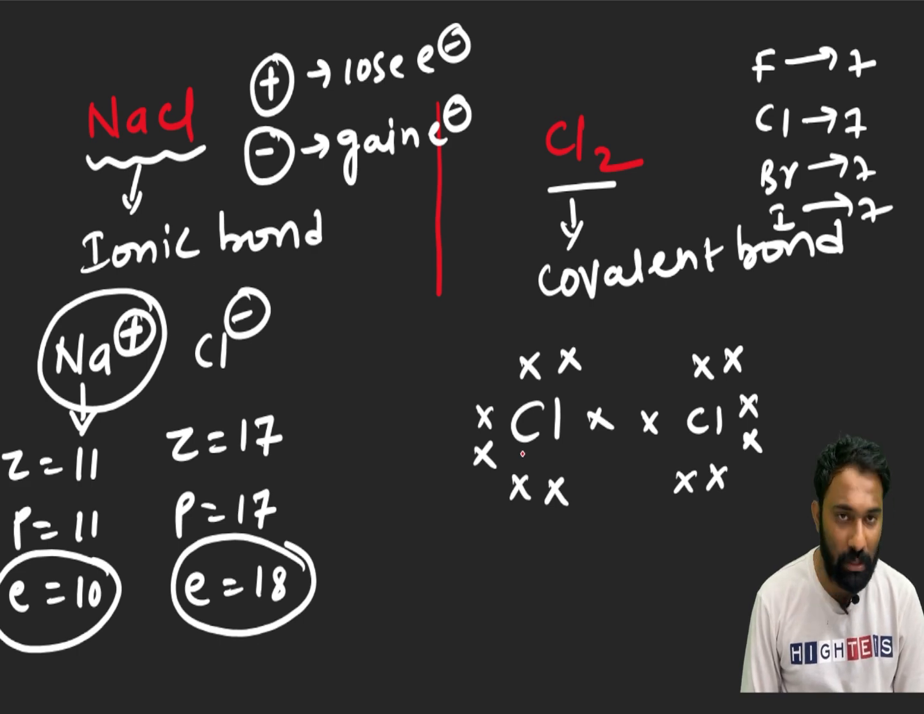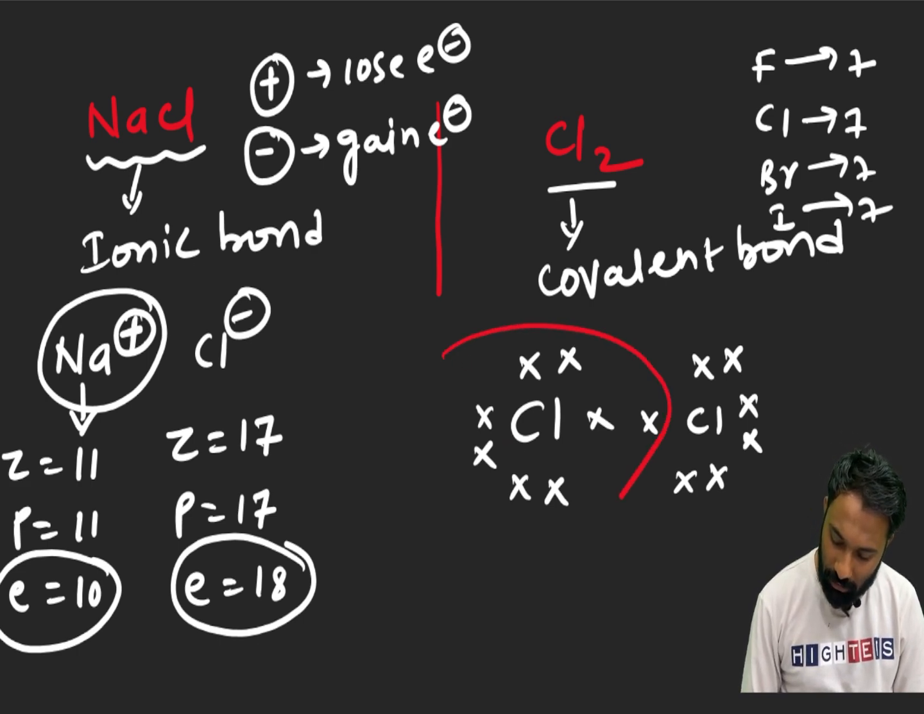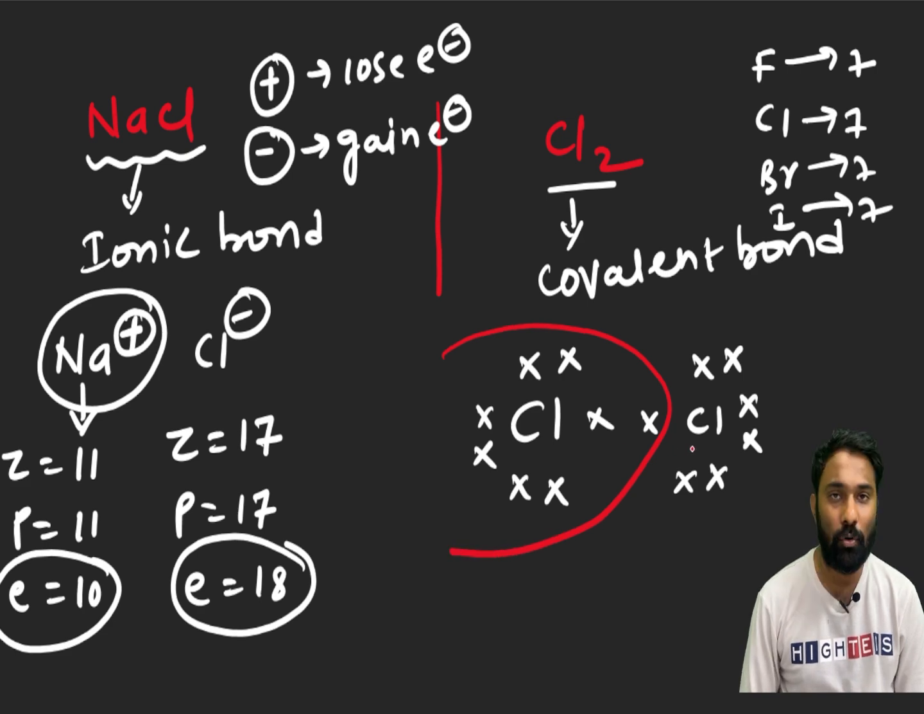So this chlorine, to complete its octet, what should it have? It should gain 1 electron. So this chlorine 1, what will it ask? Oh, chlorine 2, you give me 1 electron so that my stability will be completed. And this is chlorine 1 and this is chlorine 2. This chlorine 2 also will ask, oh, chlorine 1, you give me 1 electron of yours so that my